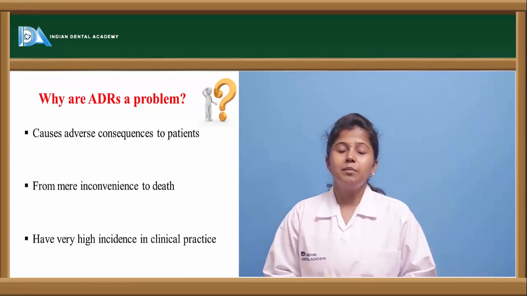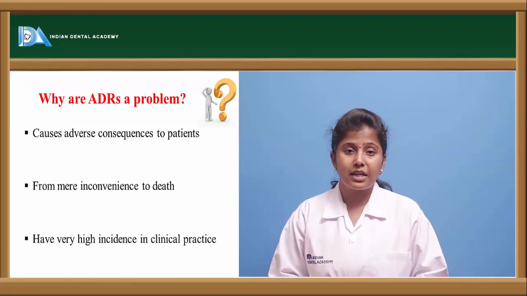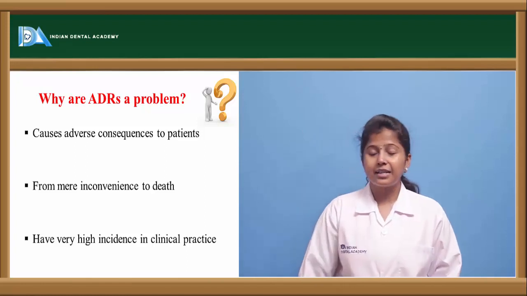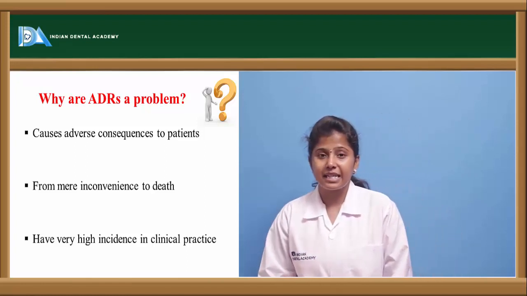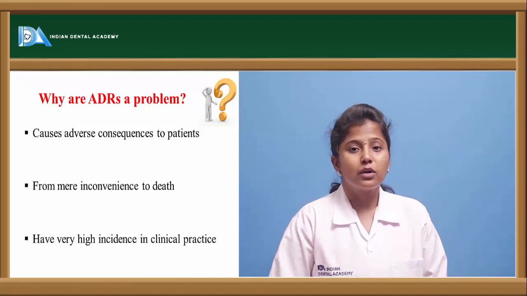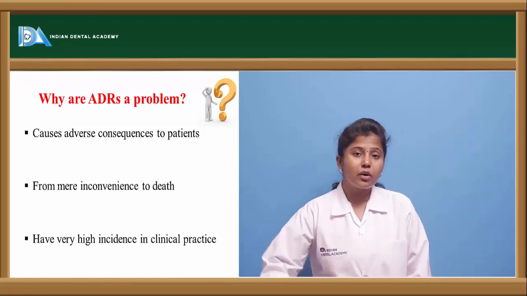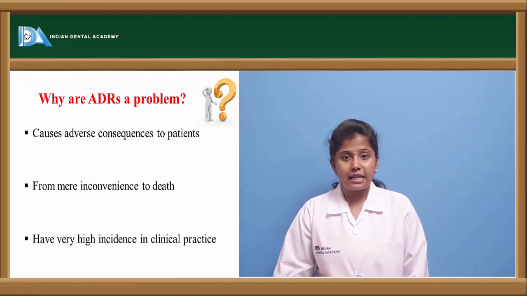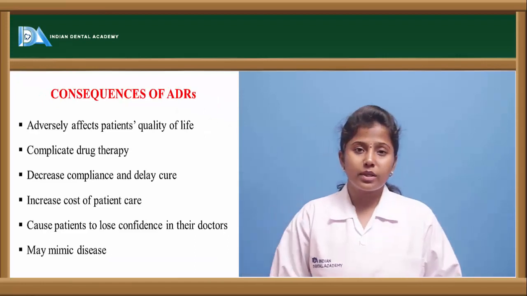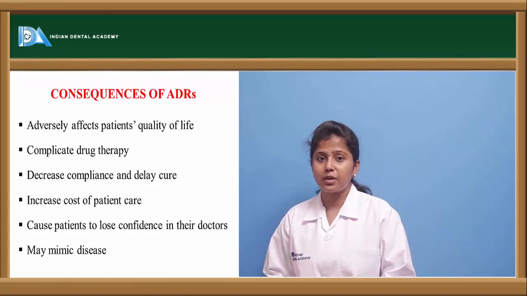The other one is it may cause some inconvenience or discomfort to the person, and thereby sometimes it may lead to coma and death. The other one is high incidence. It has a very high incidence in clinical practice. These adverse drug reactions are very common because of negligence, or because of improper medication. Then that leads to adverse drug reaction. What are the consequences of adverse drug reaction? What can be the results of these adverse drug reactions?